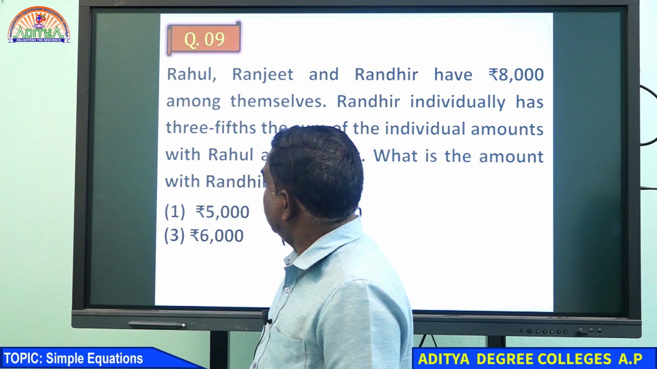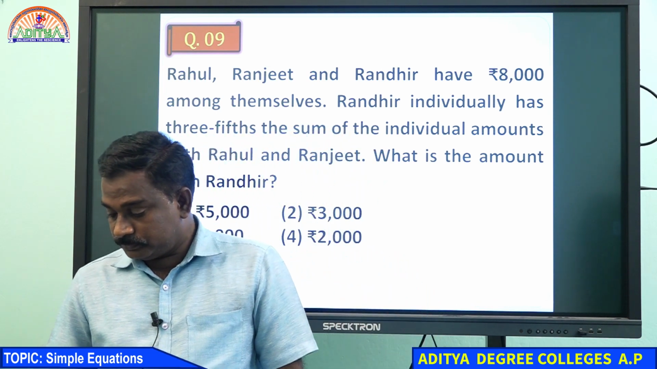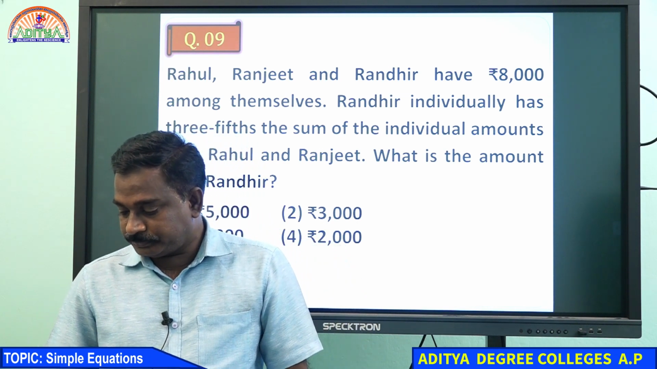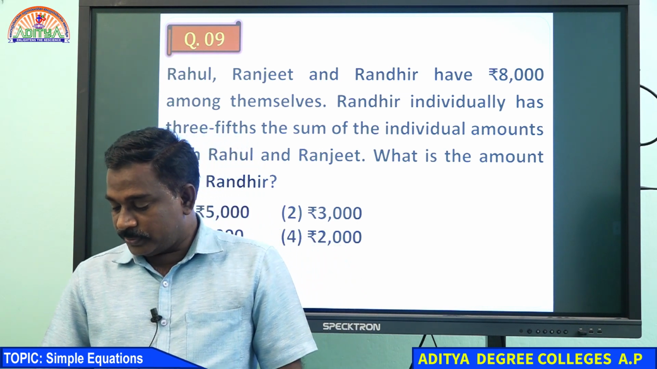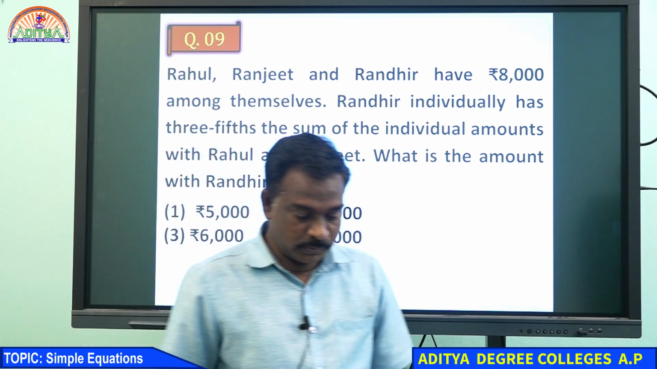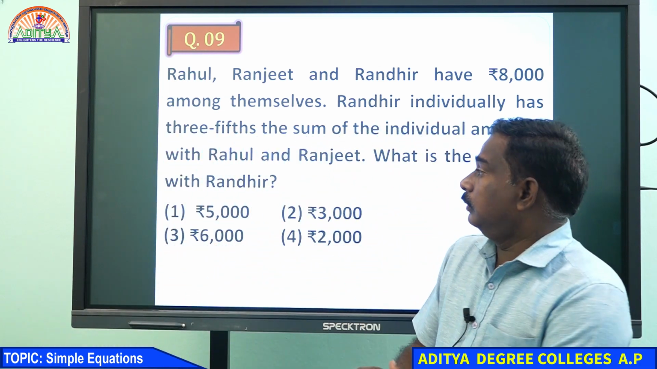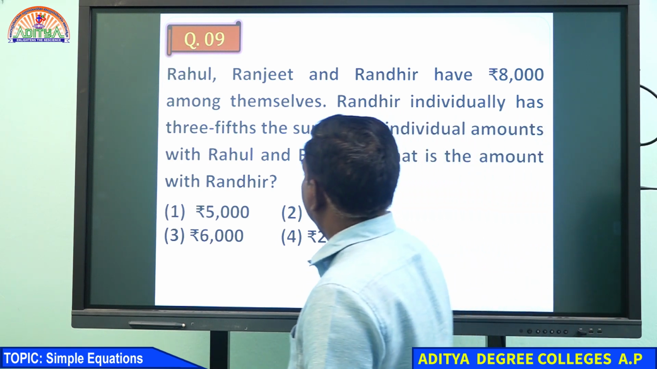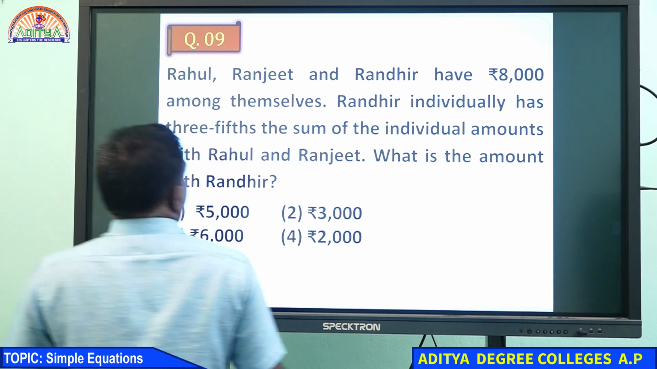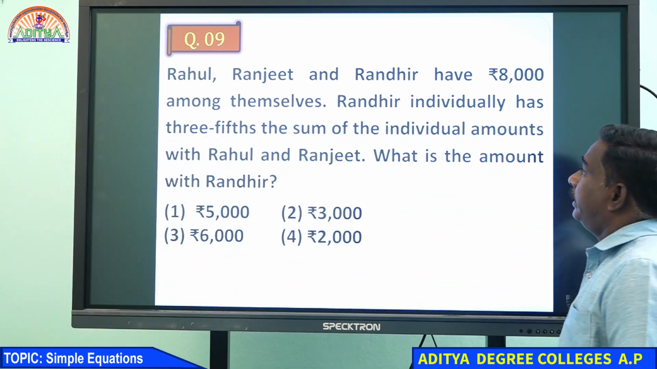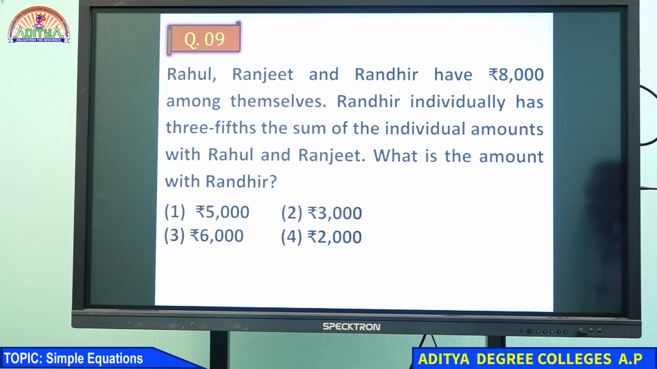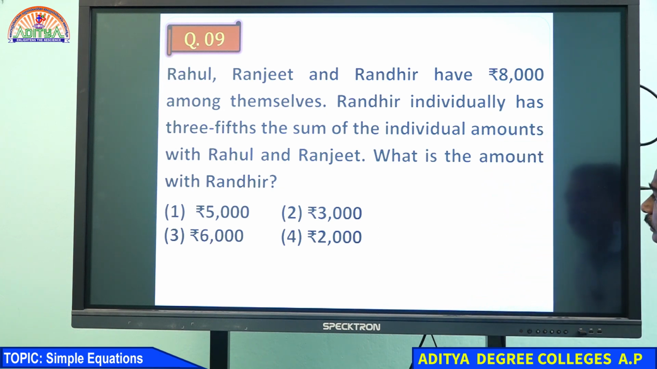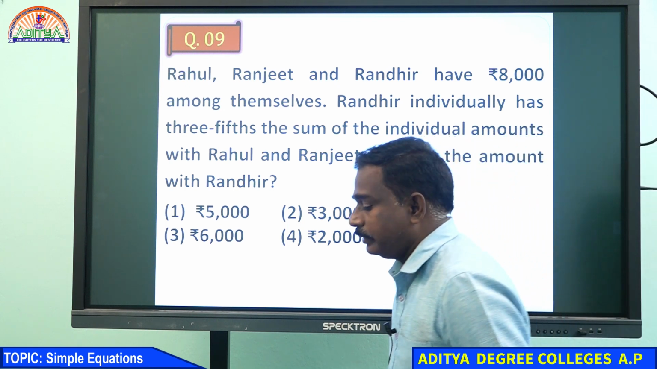See question number 9. Simple equations, last day of today. Some more examples we can do. What was given there in the question? Rahul, Ranjit and Randhir have 8,000 among themselves. Randhir individually has 3/5 the sum of the individual amounts with Rahul and Ranjit. What is the amount with Randhir?